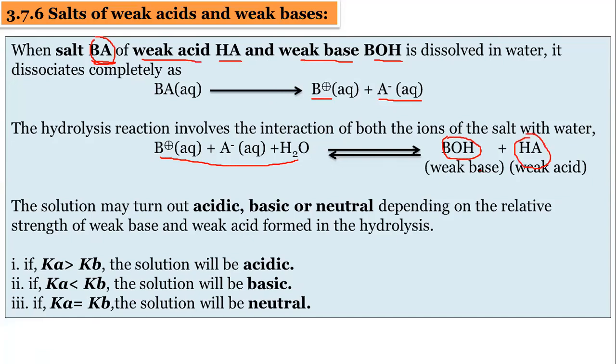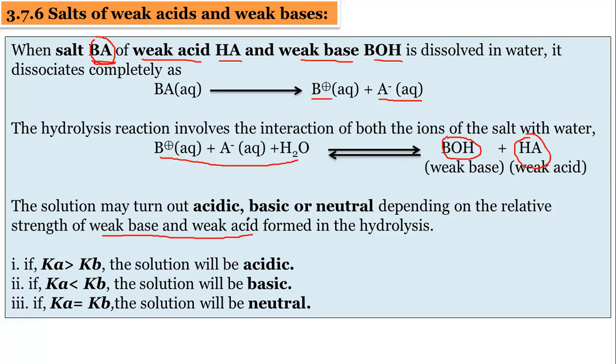This means the solution may be acidic, basic, or neutral. This will depend upon the strength of the weak base and weak acid.